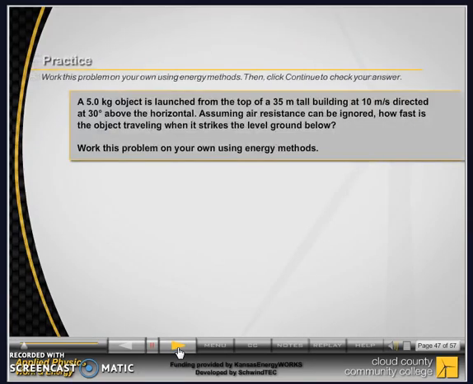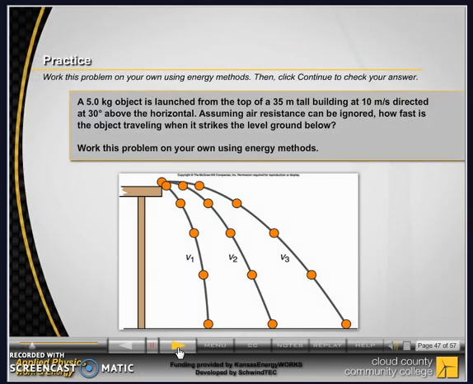A 5-kilogram object is launched from the top of a 35-meter tall building at 10 meters per second, directed at 30 degrees above the horizontal. Assuming air resistance can be ignored, how fast is the object traveling when it strikes the level ground below? Work this problem on your own using energy methods.